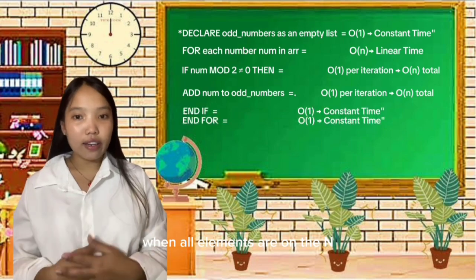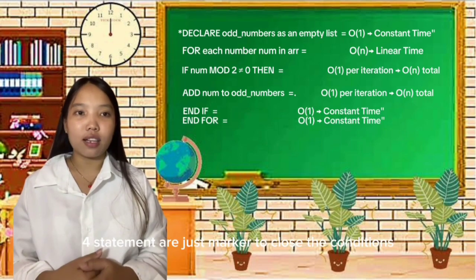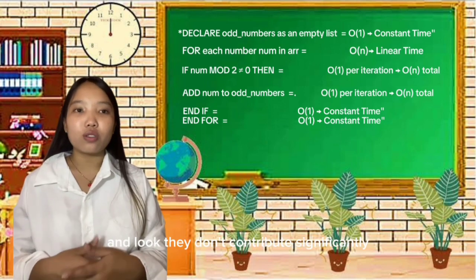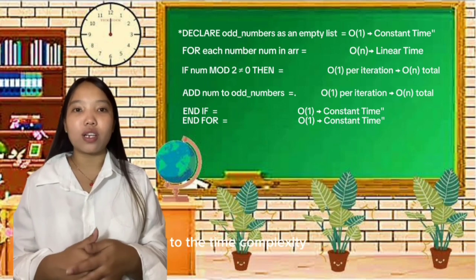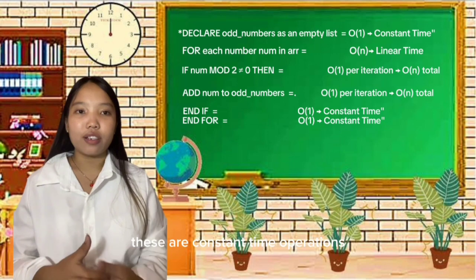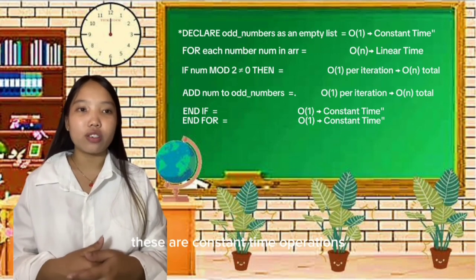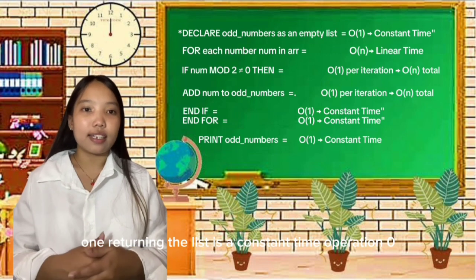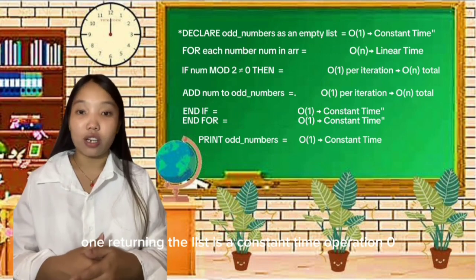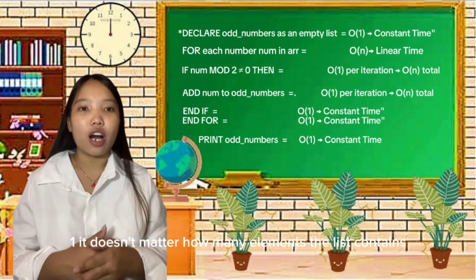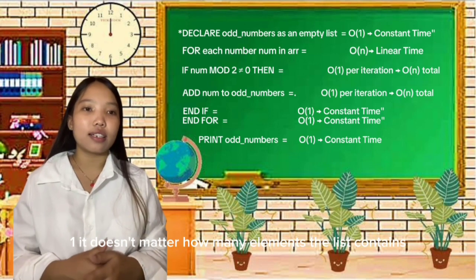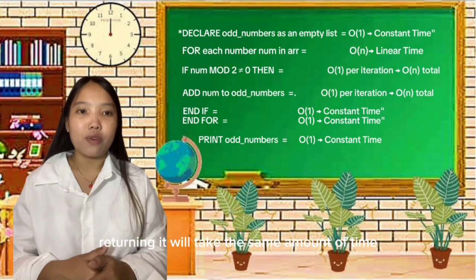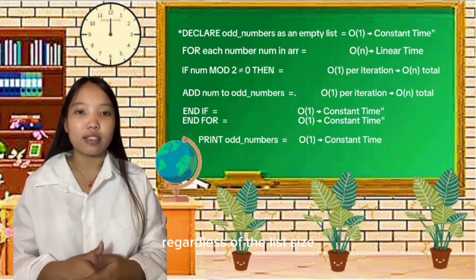odd. The endif and endfor statements are just markers to close the condition and loop. They don't contribute significantly to the time complexity. These are constant time operations, so their complexity is O(1). Returning the list is a constant time operation, O(1). It doesn't matter how many elements the list contains. Returning it will take the same amount of time regardless of the list size.